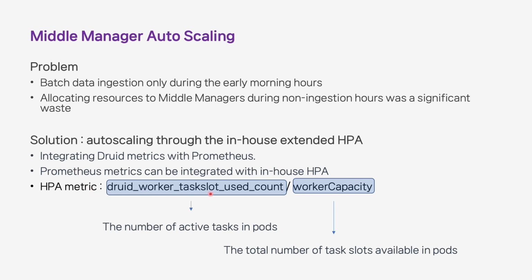Druid worker task slot used count. This metric represents how many tasks are active in the middle manager. Worker capacity, it represents the total number of task slots available in the middle manager. Simply put, this metric indicates how busy the middle managers are. So if we set a target metric at 20%, it means that when the metric goes above 20%, scale out, and when it drops below 20%, scale in.